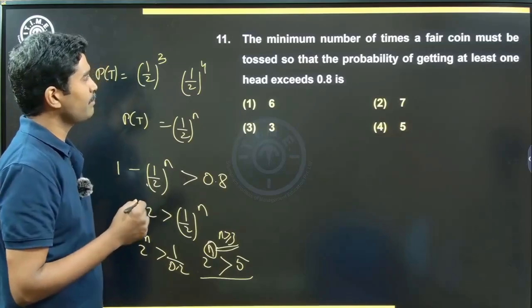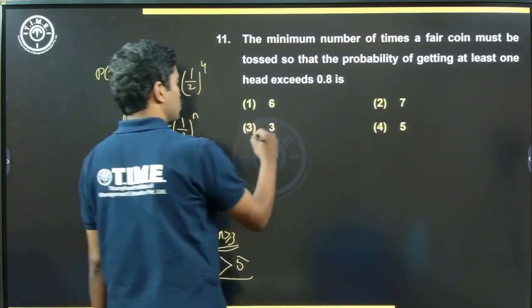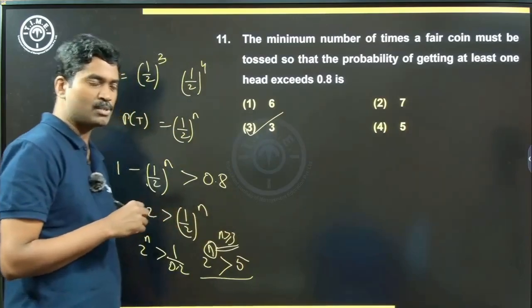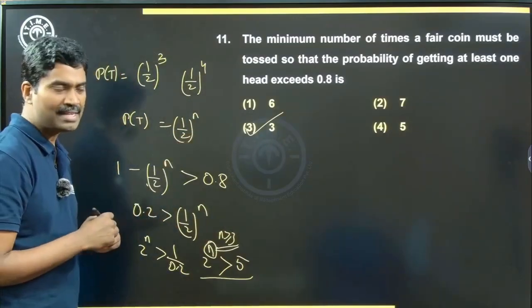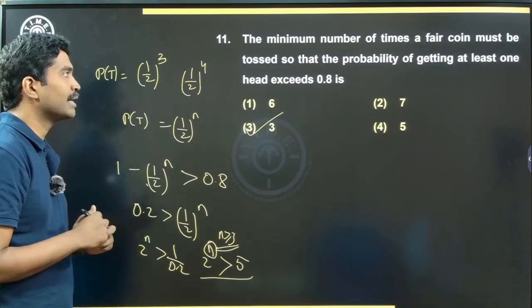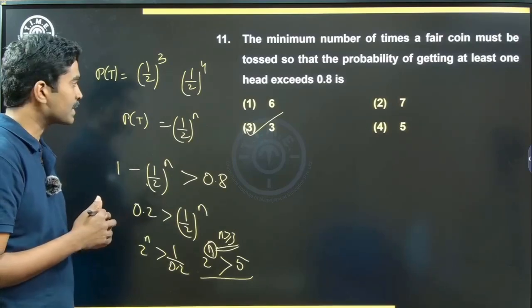So what is my question? The minimum number of times you should do this so that your probability exceeds 0.8 is option 3. At least 3 trials, right? You have to toss it at least 3 times. Next question.